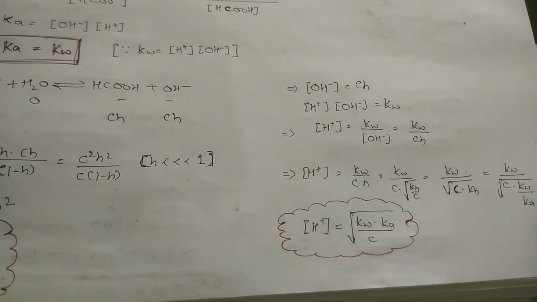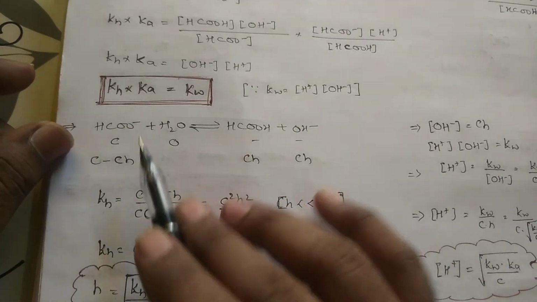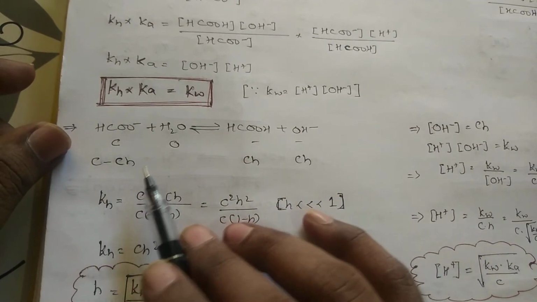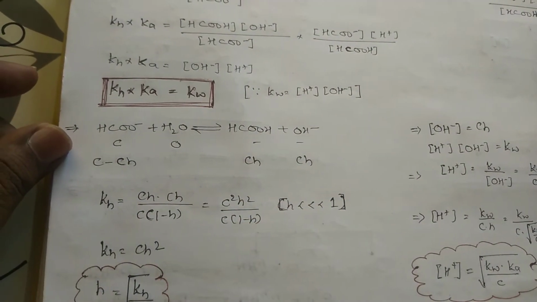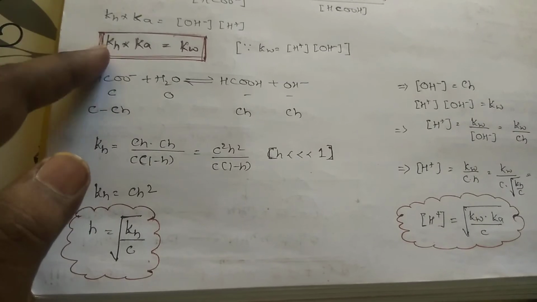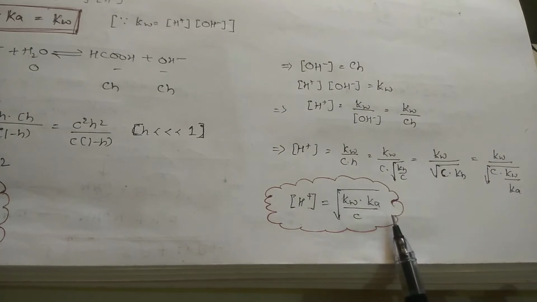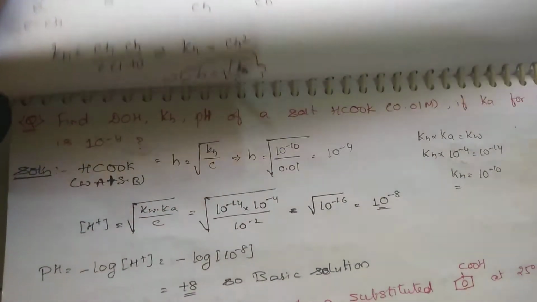These are very important things, students. So H plus, and what is meant by h? We will be writing alpha in terms of equilibrium. Same, this one also, per mole: how many molecules have been hydrolyzed? h is like alpha only. So these are the things: KH into Ka is equal to KW, h is equal to root of KH by C, and H plus is equal to root of KW into Ka by C. This is, students, with respect to this one.